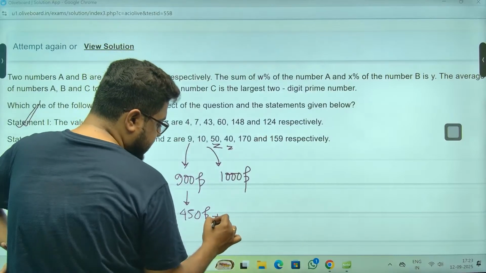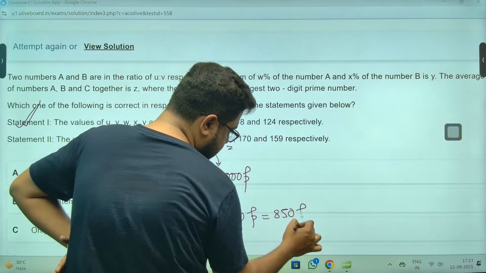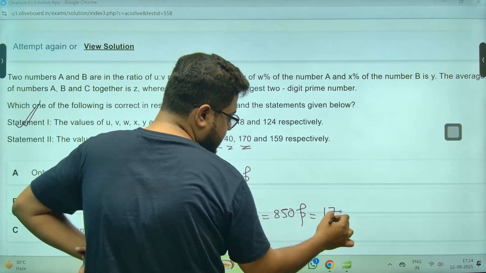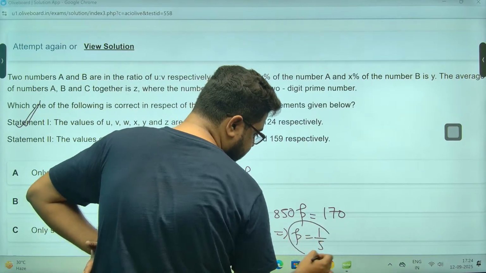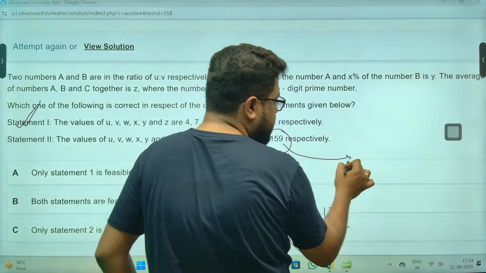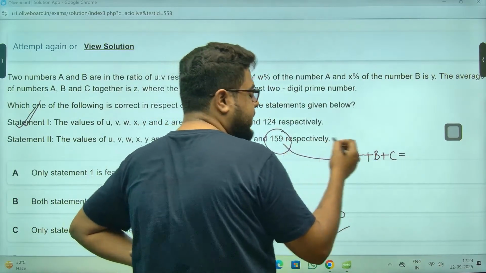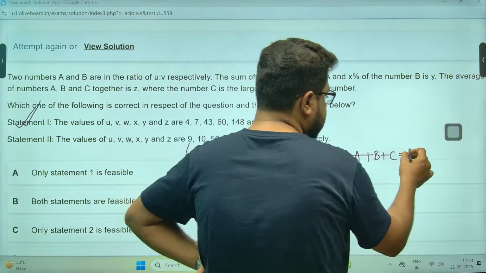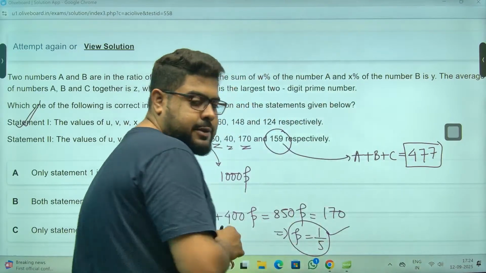40% of this, that is 400 P, that is 850 P, that is equal to Y. Y is 170, sir. So P is 1 by 5. 17 5s are 85. Done. Now they are saying average is 159. So A plus B plus C will be what? Into 3, 160 into 3, 480. 480 minus 3, so 477. This is the sum of 3.